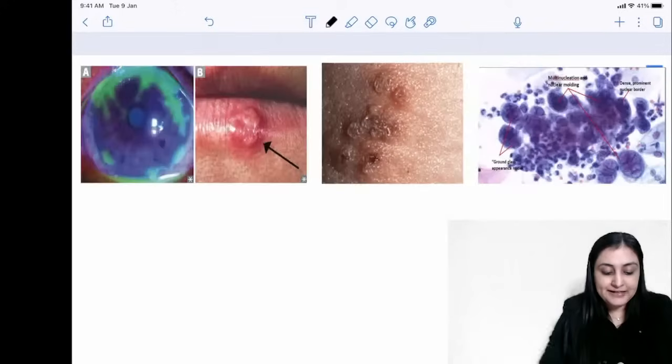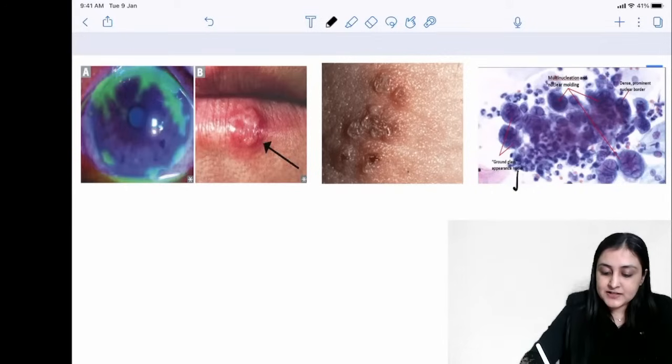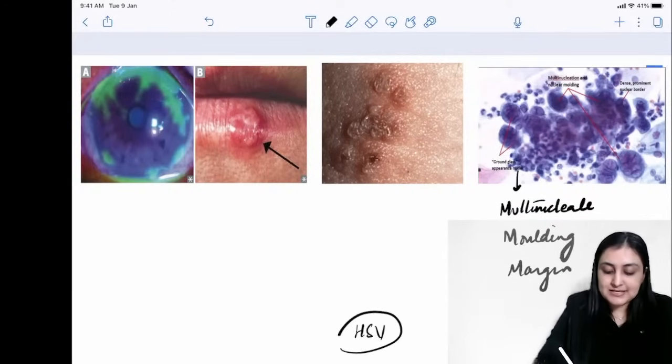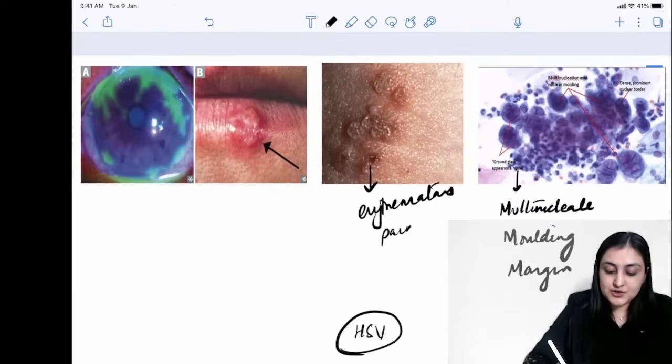Okay, going ahead further into all of the findings of which virus? The virus which shows you multinucleated giant cells, it shows you nuclear molding and margination. The three M's. I am talking about herpes simplex virus. HSV ulcers, genital ulcer will show you erythematous painful vesicles. Remember this, right? So this will be recurrent painful vesicles.